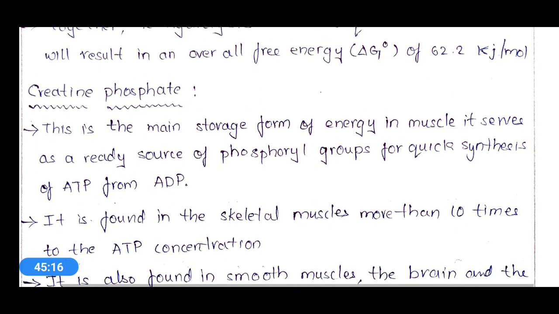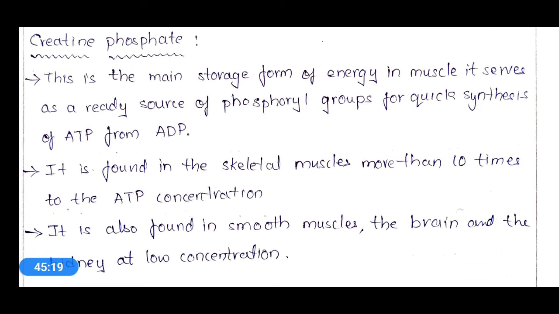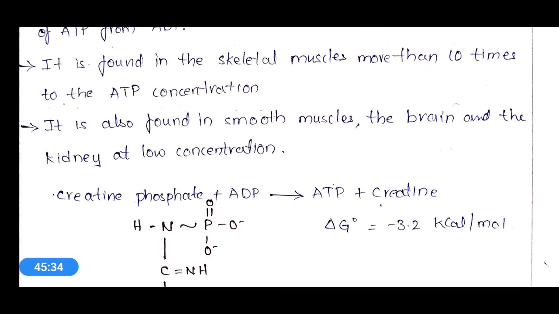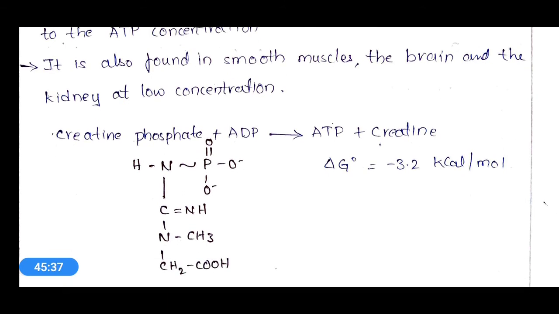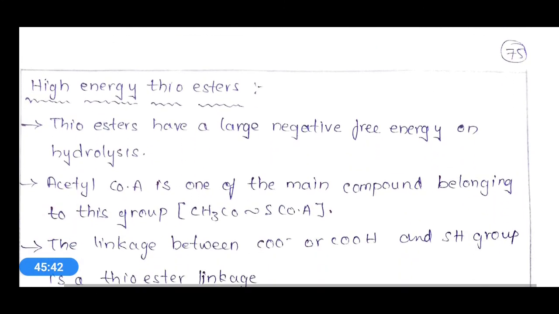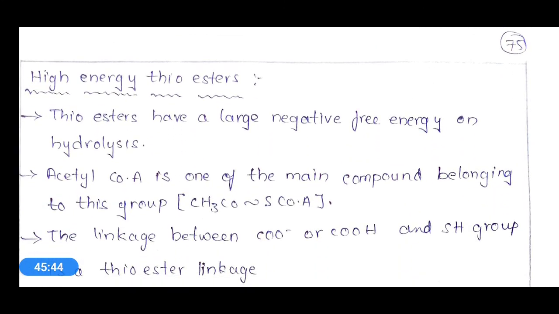Okay, and the next one is creatine phosphate. The next example is creatine phosphate, and this is the major energy storage for the muscle. Okay, it is mostly present in muscle, and in very small quantity it is present in brain, smooth muscles and kidneys. This will also release a high amount of negative free energy. And the last example is thioester. Thioester also contains large negative free energy, and acetyl CoA is one of the main compounds belonging to this group.